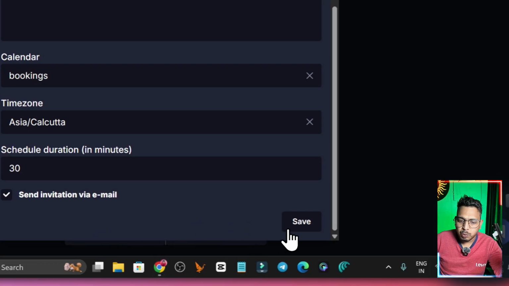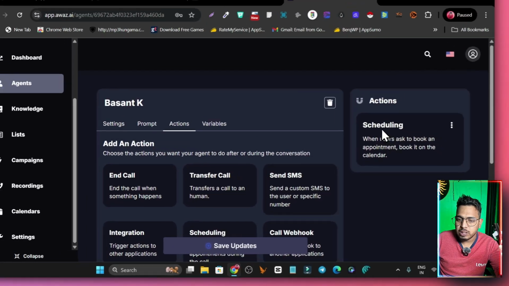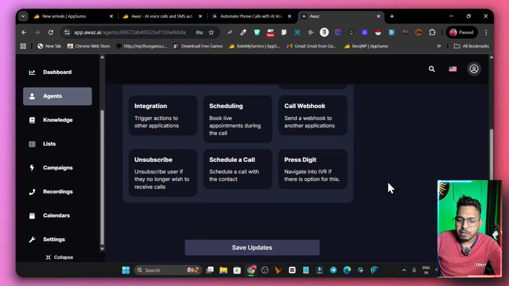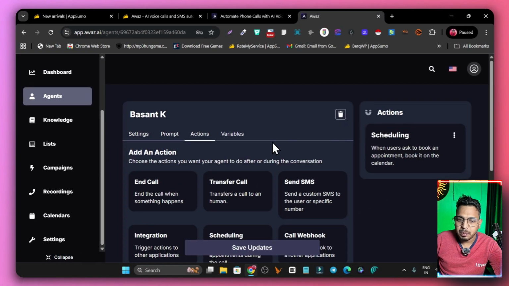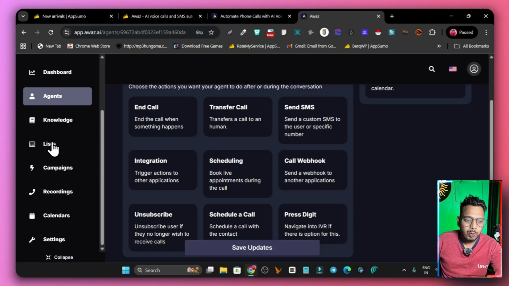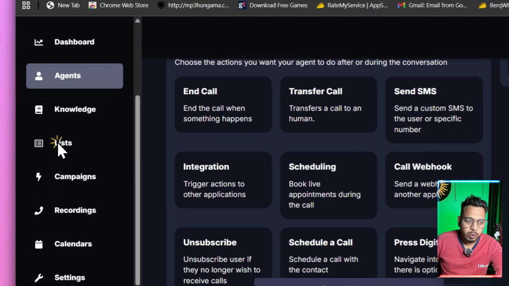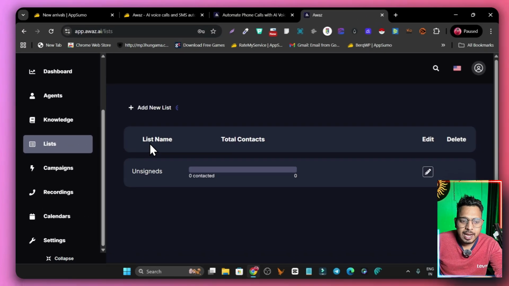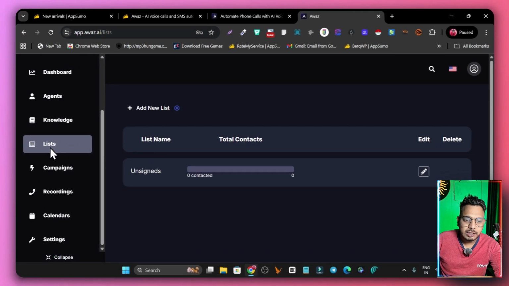And now this booking stuff, whenever a customer wants an appointment, is scheduled automatically here. So these are the automations you can build in the actions. Okay, so now let me show you how you can add the customers list with the phone numbers that your AI agent is going to start calling out. So this is the leads list here.